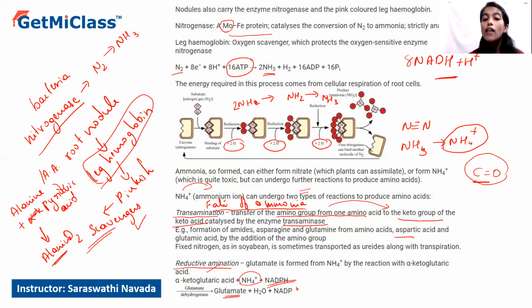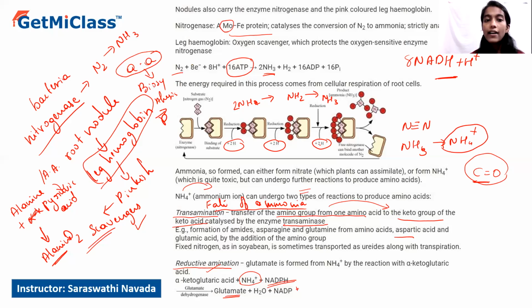So that is how the ammonia formed in plants will be utilized. Once the amino acids are formed, the ammonia is assimilated and utilized. These amino acids will be involved in the biosynthesis of proteins through the process of translation, where mRNA fixes these amino acids and adds them to form a polypeptide chain. That is how the fixed nitrogen is assimilated and utilized by the plants.